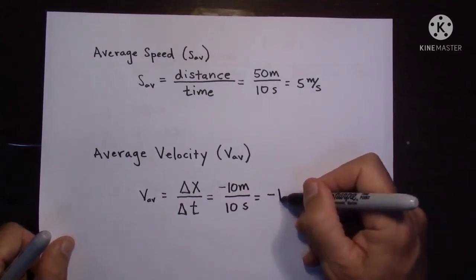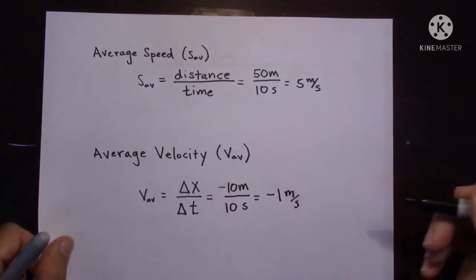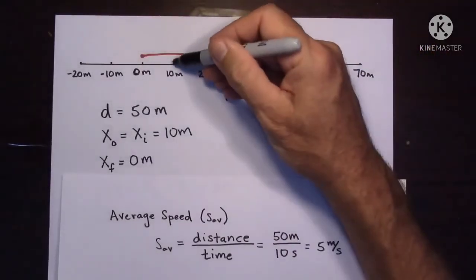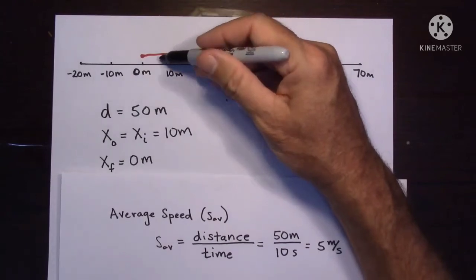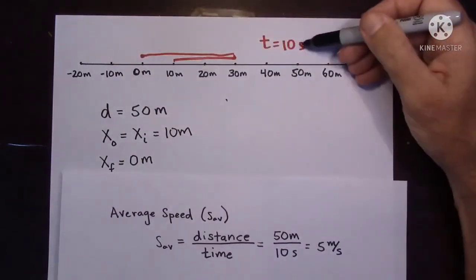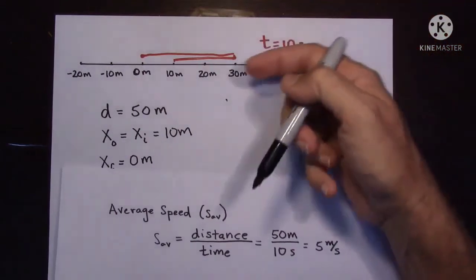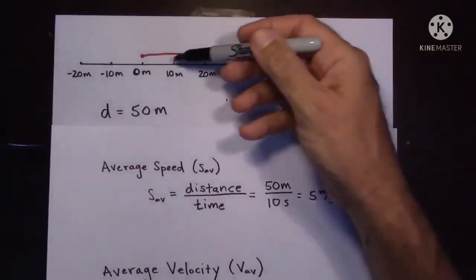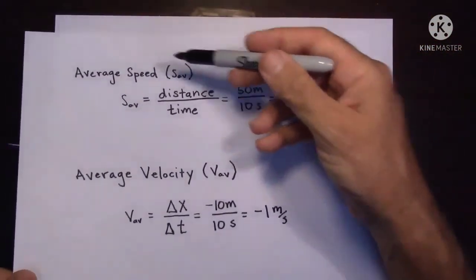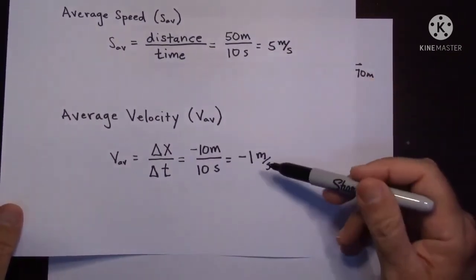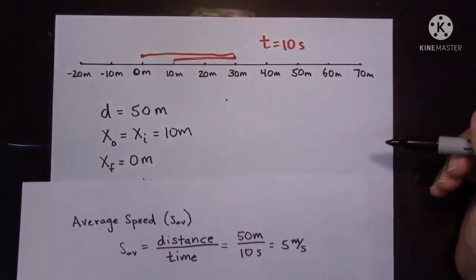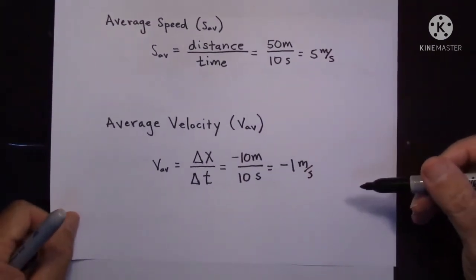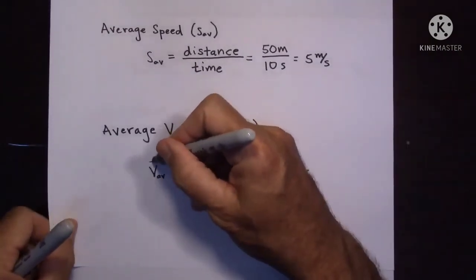See what do we get? Minus 1 meter per second. This is the average velocity. From 10 meter to 0 meter, the displacement is minus 10. Now, in the negative direction it is moving, that is why it indicates a negative sign. From 10 to 0 in the backward direction, that is why the direction indicated is minus 1. It is moving to the left side.